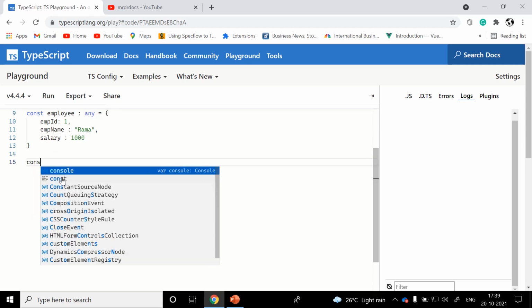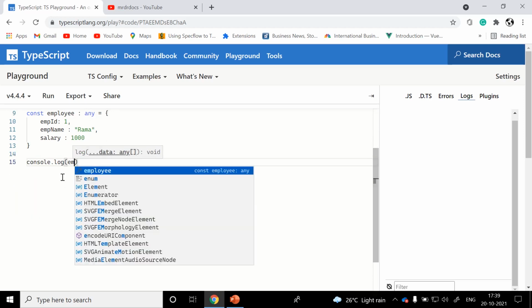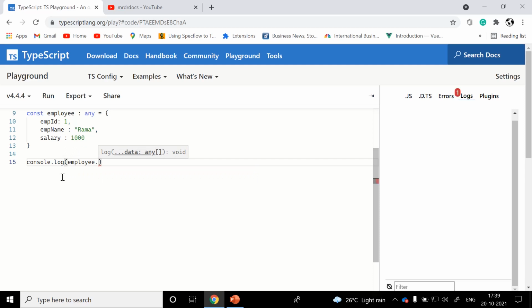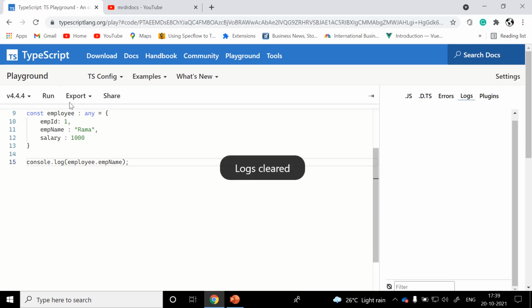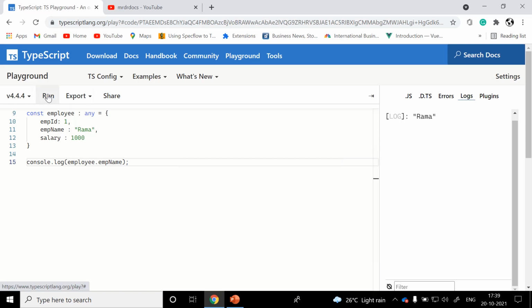For example, if you are planning to read employee dot, then TypeScript itself won't suggest what exactly the employee contains, the properties or methods. If the employee contains emp name, then there is no issue. The UI will also show you the proper employee name.